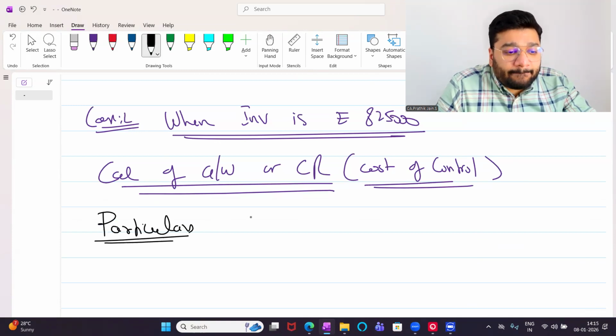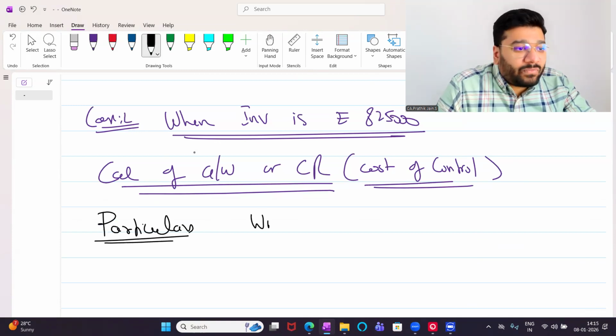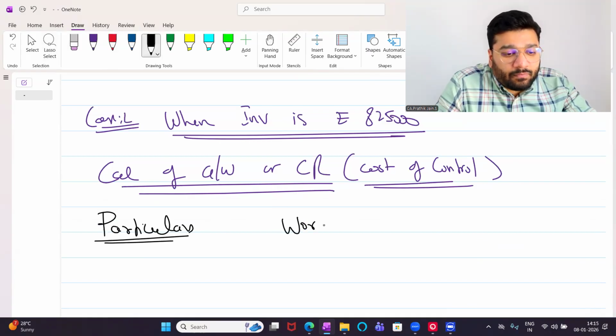Particulars, working, amount inner column, amount outer column.